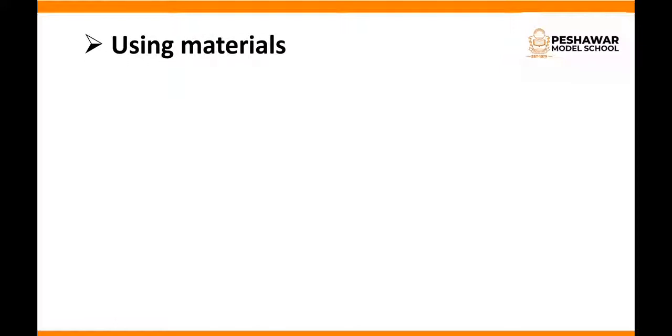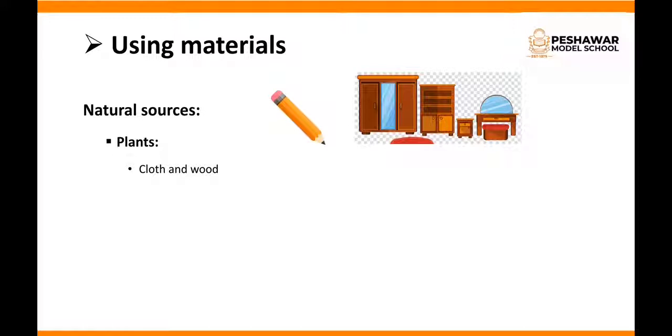Now we will discuss using natural sources to make man-made things. For example, first we will see plants. We make things out of cloth and wood. Wood is used to make pencils, furniture, doors, wooden things. All wooden things, furniture and doors are made out of wood, and wood comes from plants. And a plant is a natural source, a natural material.